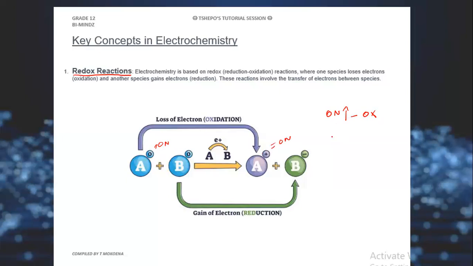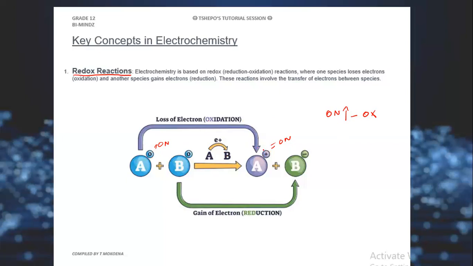But now, why is species A undergoing the oxidation? Because species A is losing the electron. So when it loses the electron, its oxidation number will increase by the number of electrons it has lost.